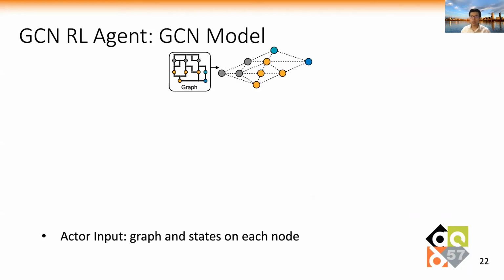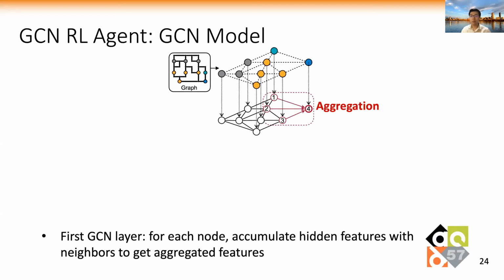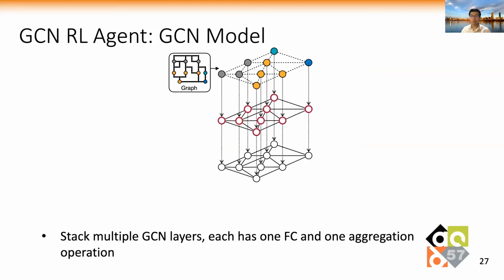For the actor and critic, we use GCN as the models. Here, we show the architecture of the actor GCN model. The actor takes a graph and states on each node as the inputs. Then, in the first GCN layer, we multiply the input features with the same weight matrix for each node and get hidden features. And then, we accumulate hidden features of a node with its neighbors to get its aggregated features. This process is performed simultaneously on all nodes, so we get all aggregated features.